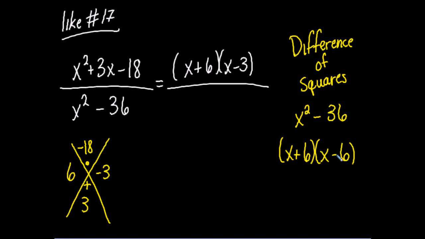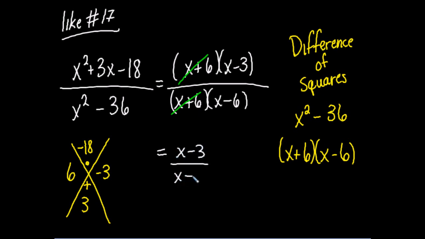And since x squared is a perfect square, and then 36 is 6 squared, so I have x plus 6, x minus 6. These plus 6's match, so they go away. And I'm left with x minus 3 over x minus 6 as my final answer.